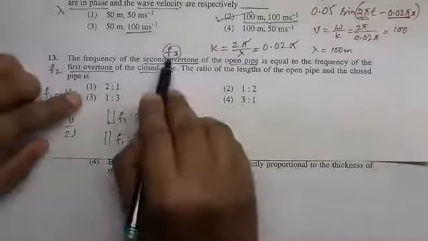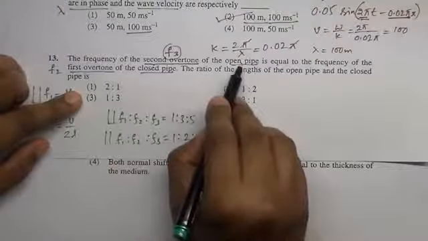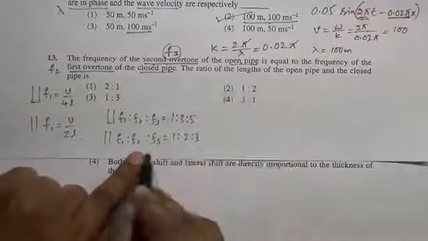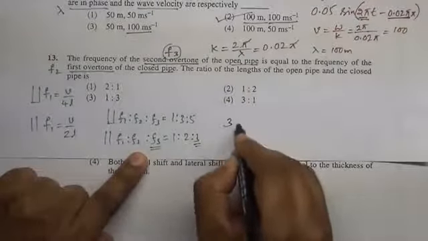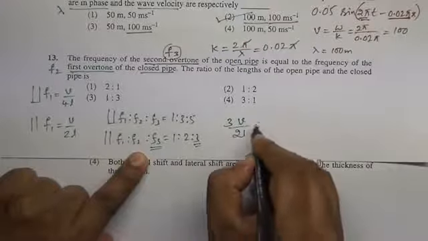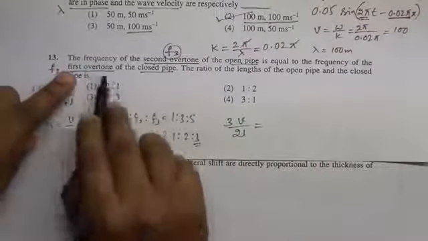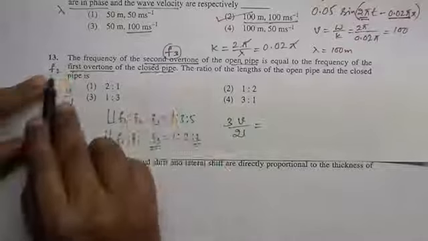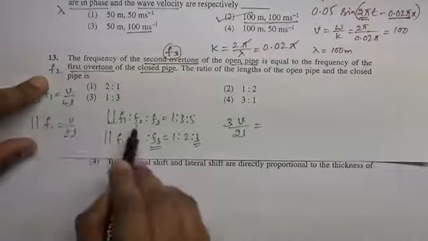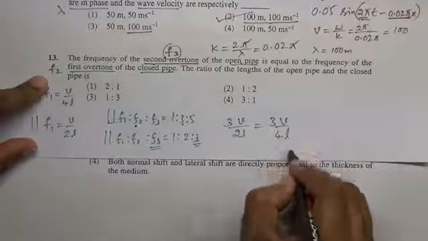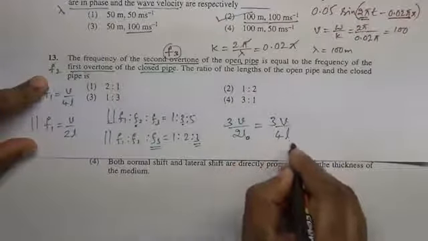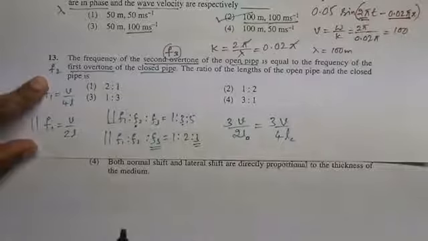Now, F3 of the open pipe is 3 times V by 2L, equal to the first overtone of the closed pipe. First overtone means F2, which is 3 times V by 4L.